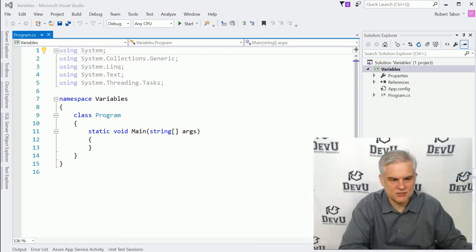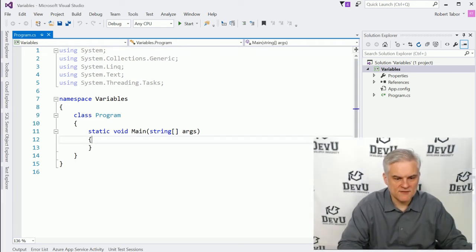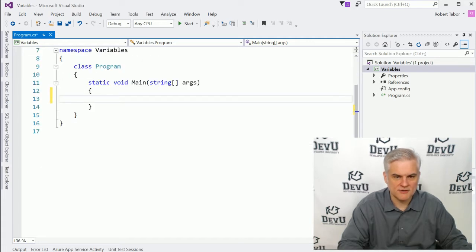And as you can see on screen, here we are back in our familiar program.cs. Obviously, we want to work inside of our static void Main in between the opening and the closing curly brace, just like we learned about in our previous lesson.